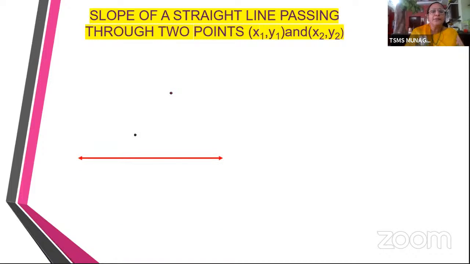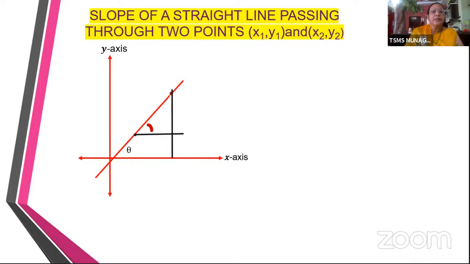So you have 2 points called x1, y1 and x2, y2 in space. Now suppose I have this as x-axis and this as y-axis. And now this is a line which is passing through the 2 points. And this line is making an angle theta with x-axis. Now here, if I draw a line parallel to x-axis, this angle is also going to be theta.